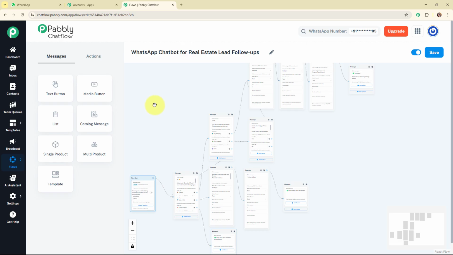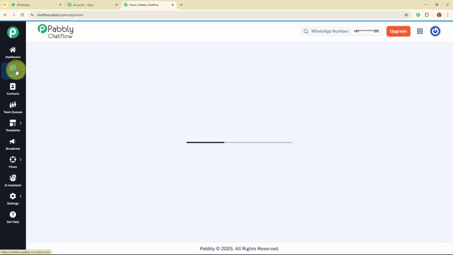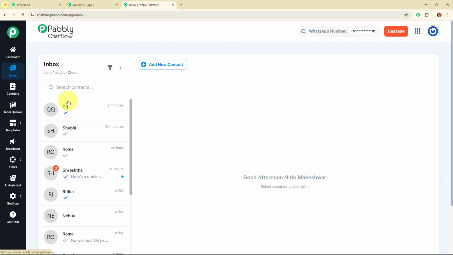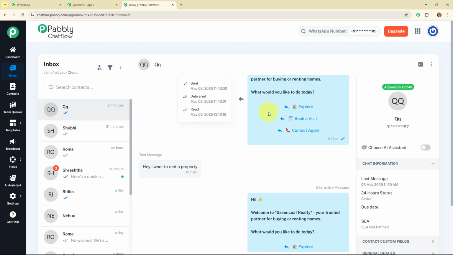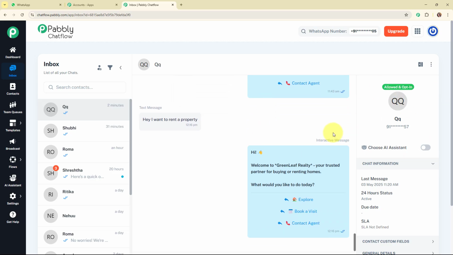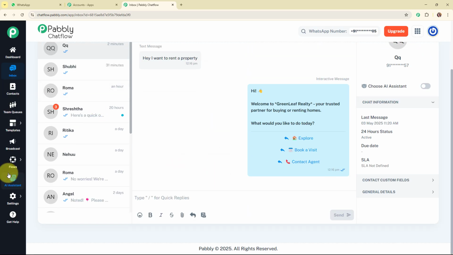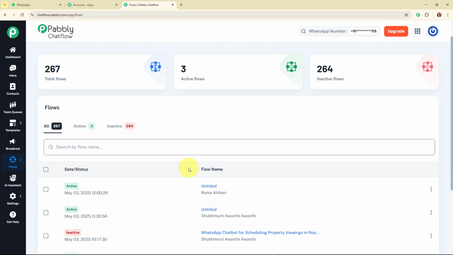And now here let me show you the amazing feature of Pabbly Chatflow, that is the inbox. So we are going to access the inbox given in the left sidebar, and here in the inbox you can see the entire chat between your WhatsApp chatbot and the customer. You can see the entire chat over here, and here you can also see the status of the message that says sent, delivered or read. And not only this, you can also see the customer details available in the right side panel. Alright, so this was all about the inbox. Let's move back to flows.